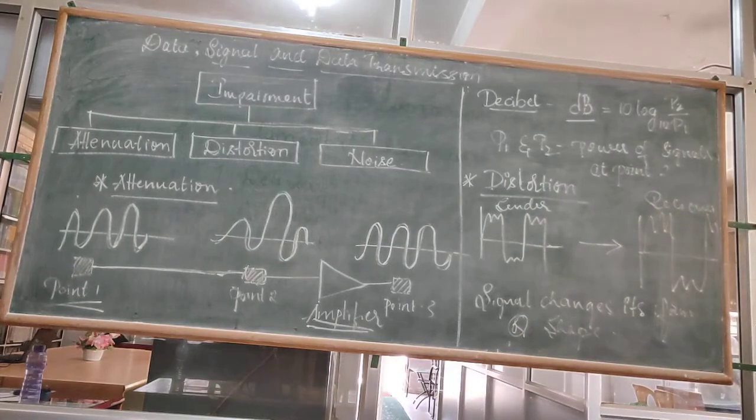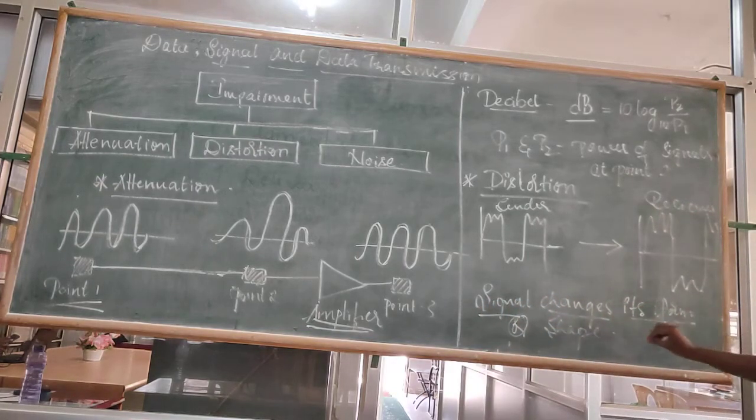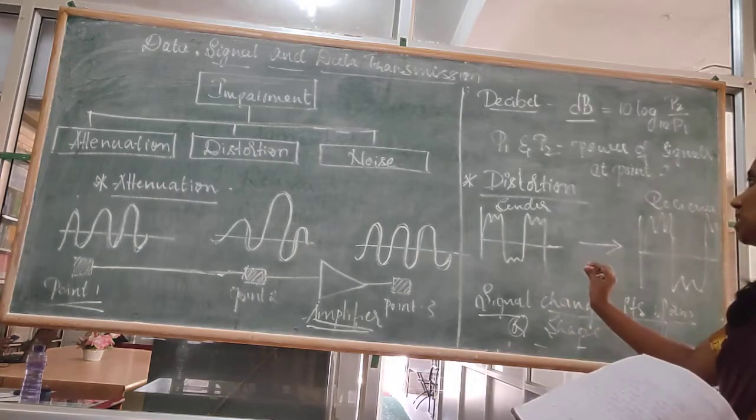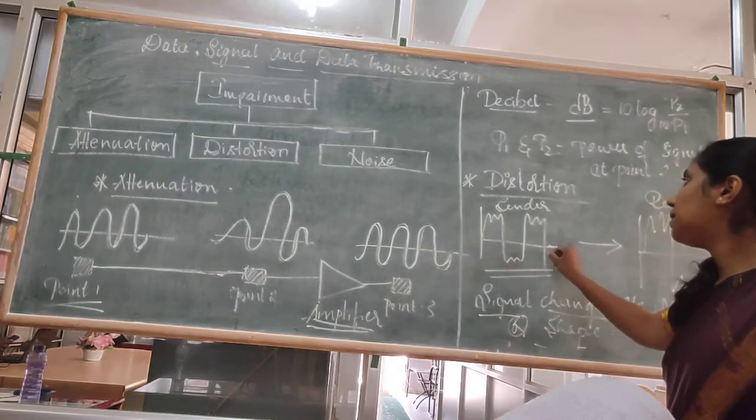Next let's see about distortion. Distortion means change. You can see here, the signal changes its form or shape. As you can see in the diagram, this is the signal which is sent by the sender.